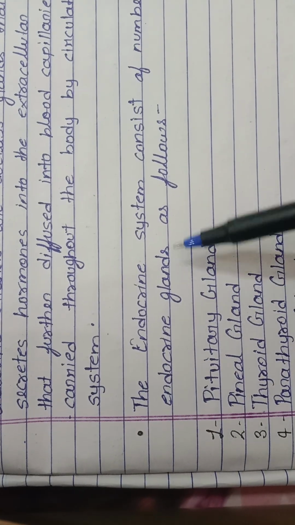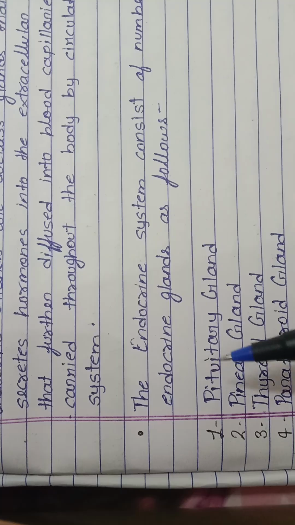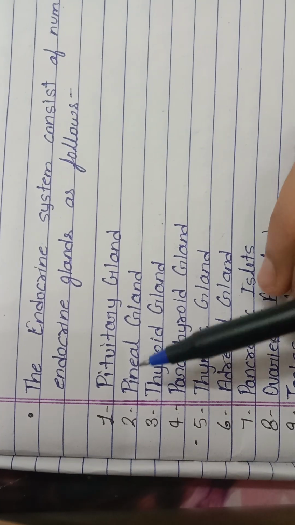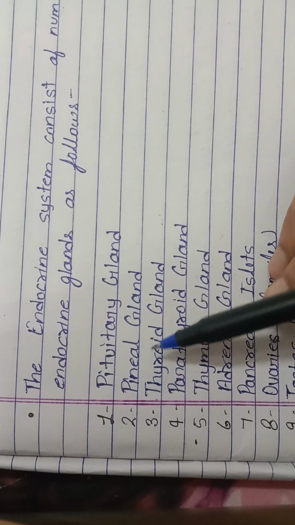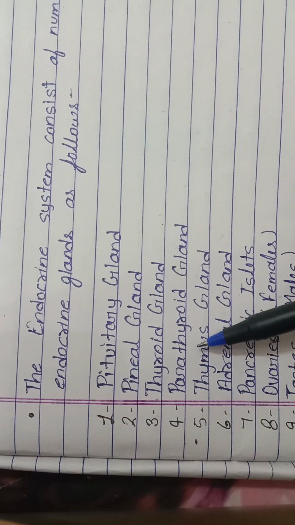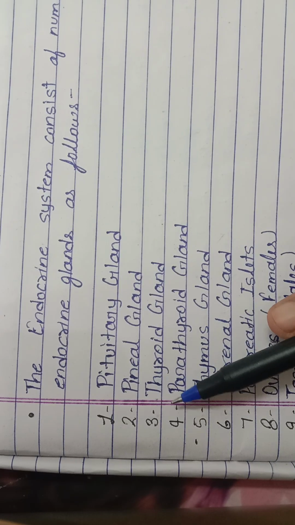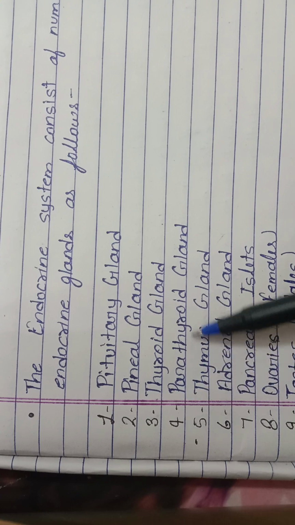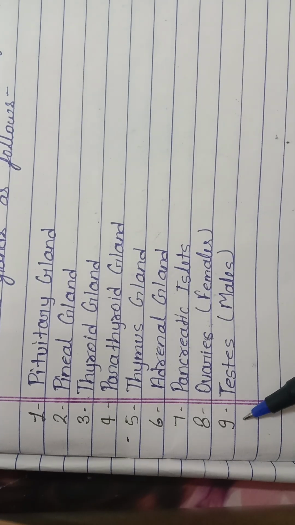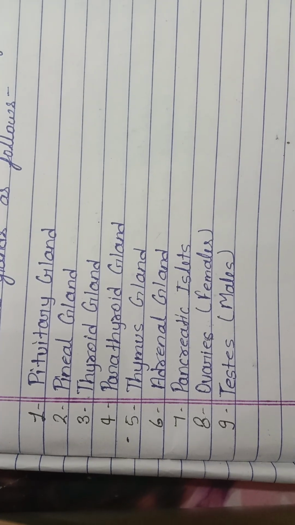The endocrine system consists of a number of endocrine glands as follows. First, the pituitary gland. Second, pineal gland. Third, thyroid gland. Fourth, parathyroid gland. Fifth, thymus gland. Sixth, adrenal gland. Seventh, pancreatic islets. Eighth, ovaries, which are found in females. Ninth, testes, which are found in males.